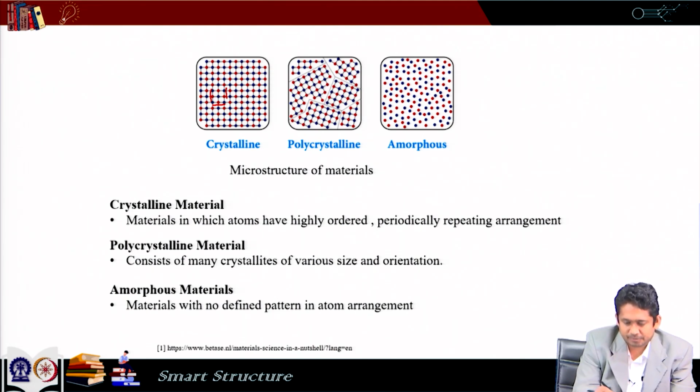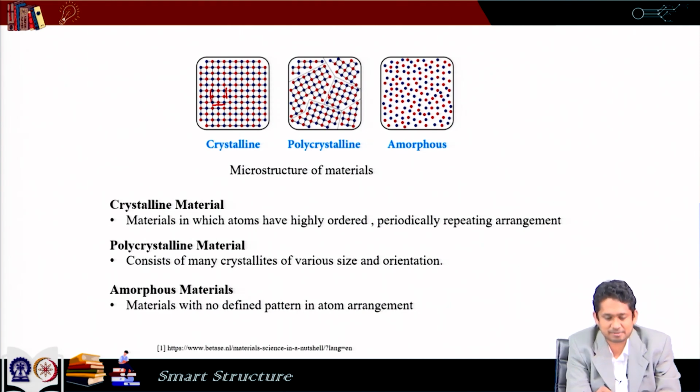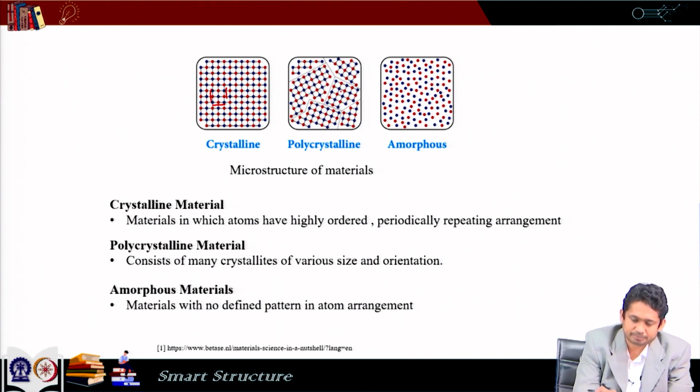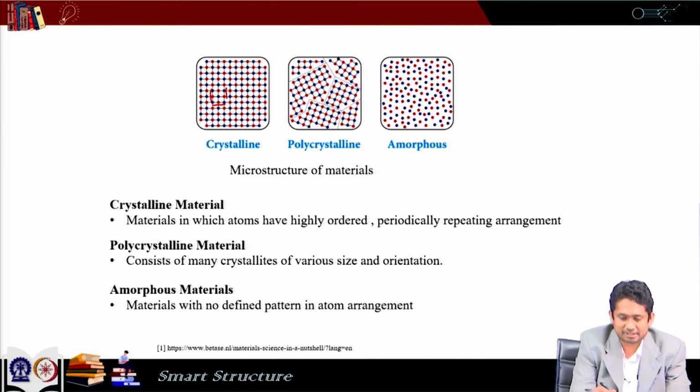But if I compare these two domains, we can see that the orientations are different. So, within each domain these units have their own orientation, and that remains consistent, but in two domains the orientations may not match. So, that is why it is called a polycrystalline material.